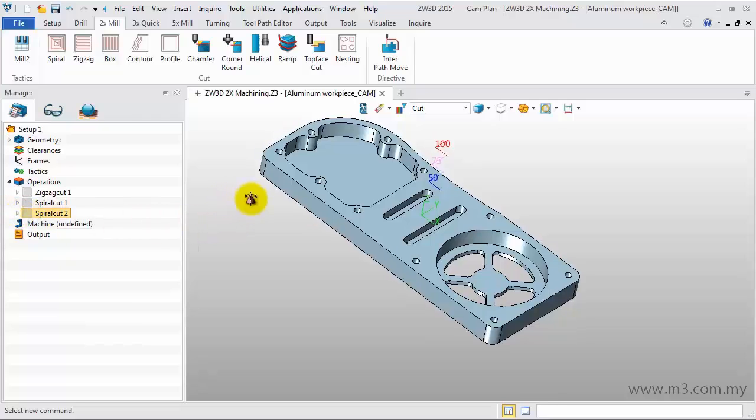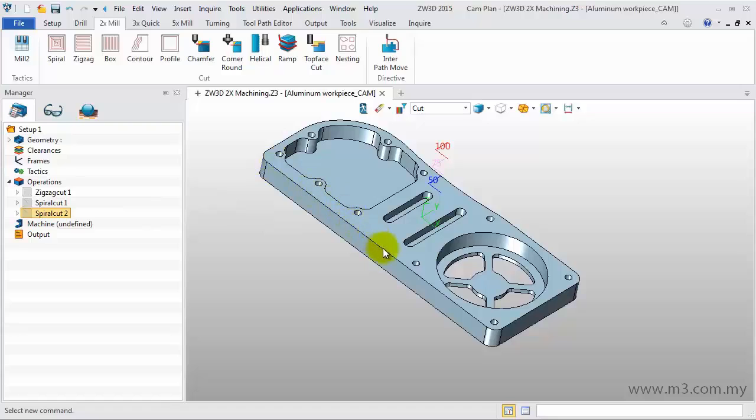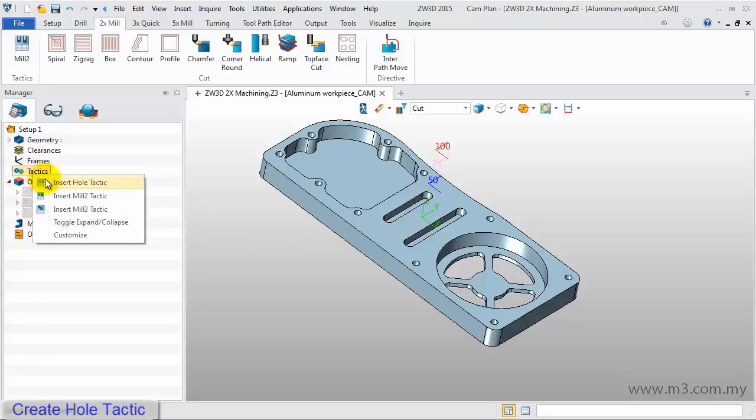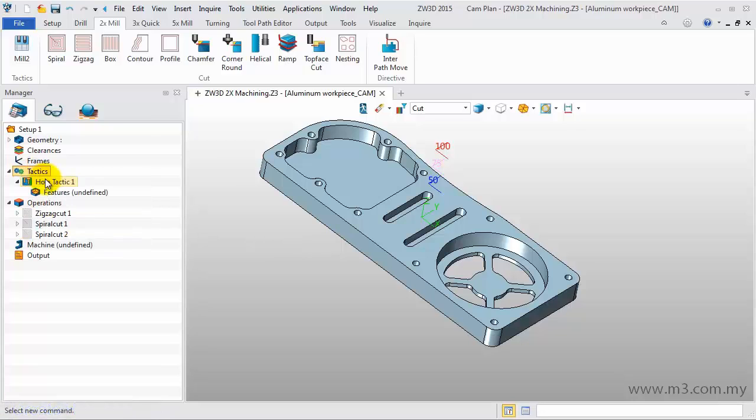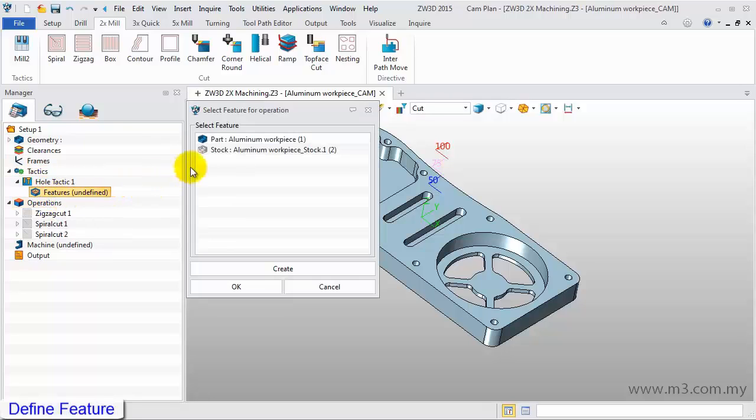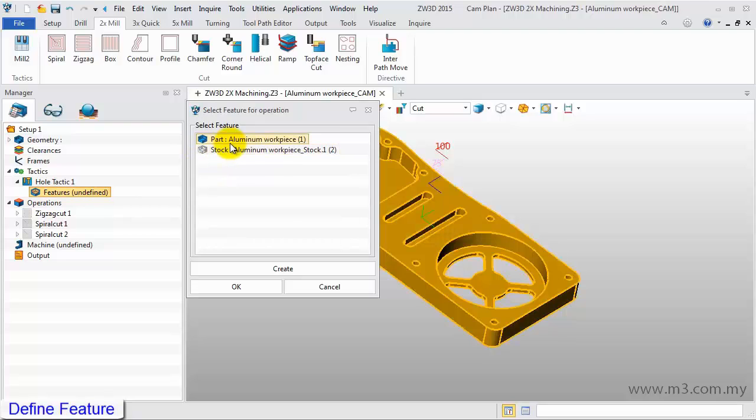Next, we will create the toolpath for all holes. ZW3D provides an auto hole tactic. In CAM Manager, right-click on the tactic and select Insert Hole Tactic. Right-click on the feature and select Add. Choose the part, click OK to finish.